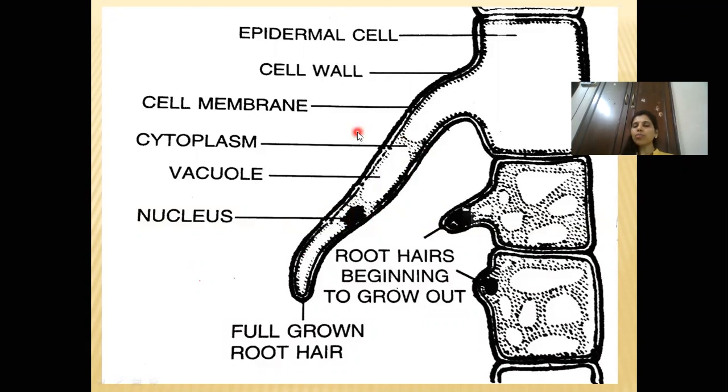Now the most important question which is asked is, suppose this root hair is dipped in hypotonic solution or hypertonic solution. In hypotonic solution, it will swell. But if it is dipped in hypertonic solution, how will the diagram look? What do you think? Already you will say that it is hypertonic.